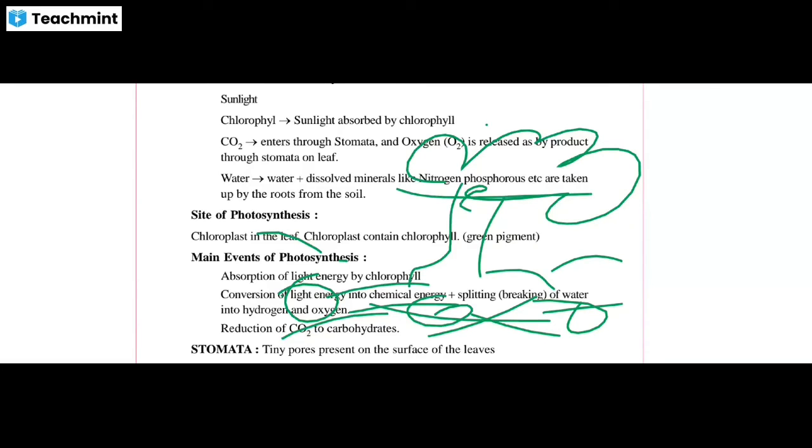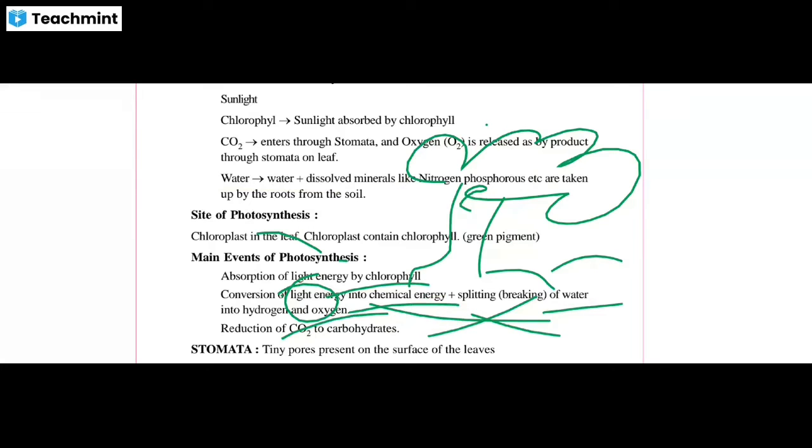And we all know that nitrogen helps in increasing the height of a plant. So if someone asks what plants take from the root, plants take water and minerals in the form of nitrogen and phosphorus, etc. These minerals help give the plant good growth.